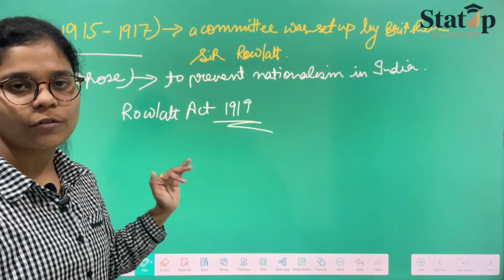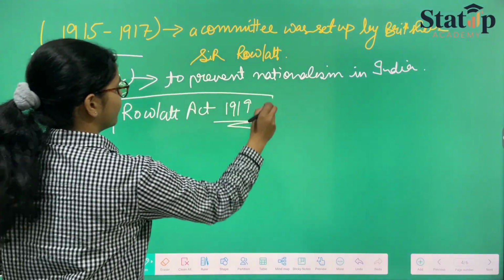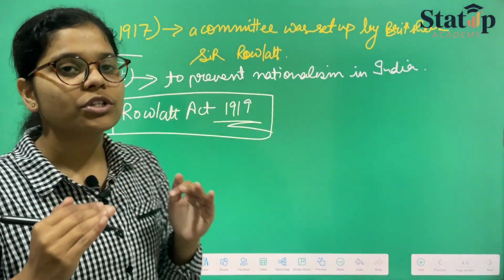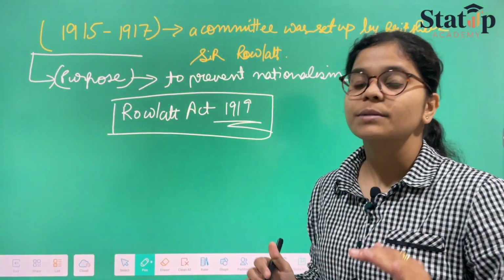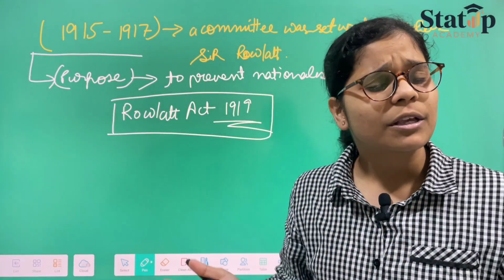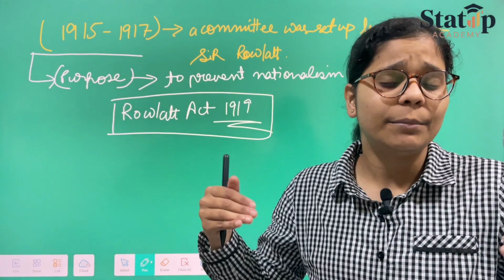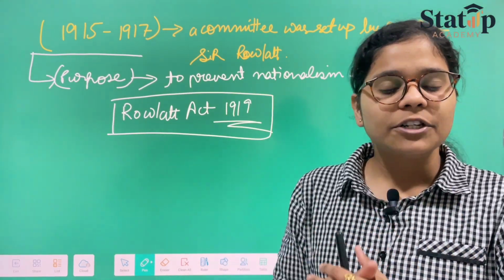There were certain rules of this Rowlatt Act. We shall be discussing them as well. So this is how the Rowlatt Act came into force, because the Britishers wanted that the feeling of nationalism should never awaken, and that no uprising against the Britishers should ever come.